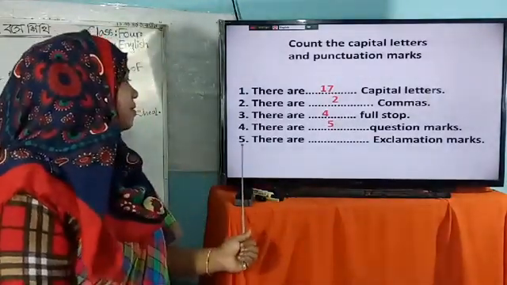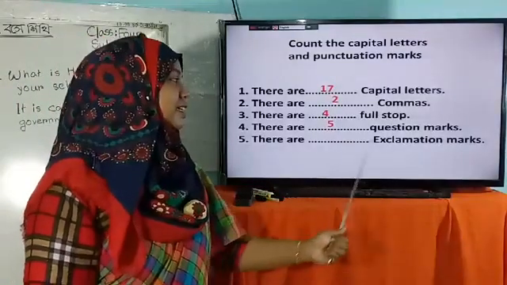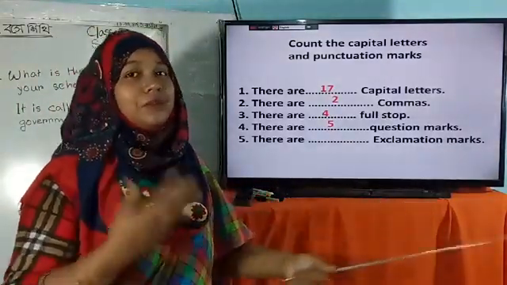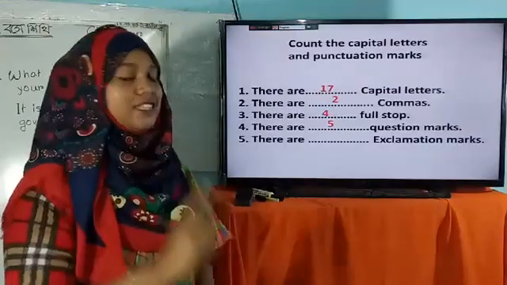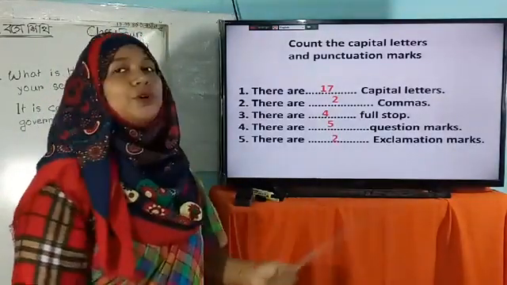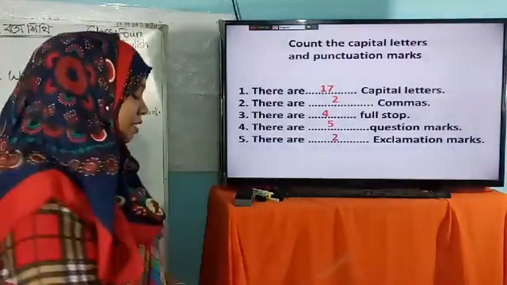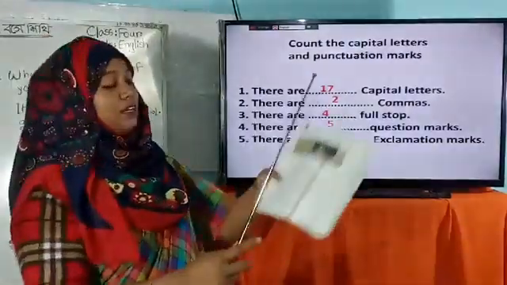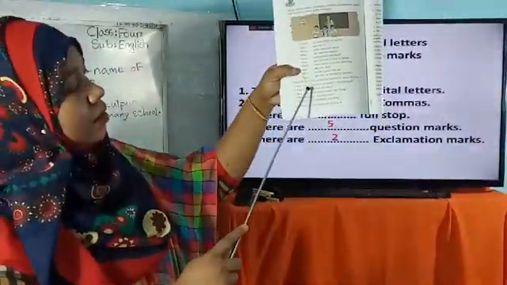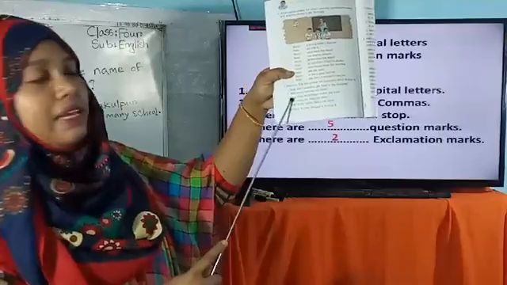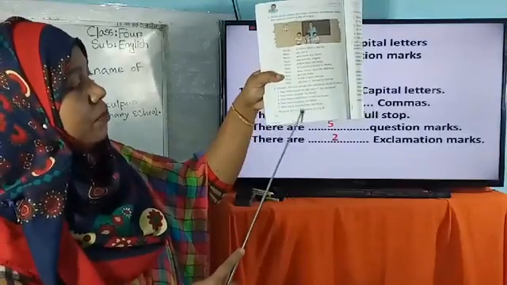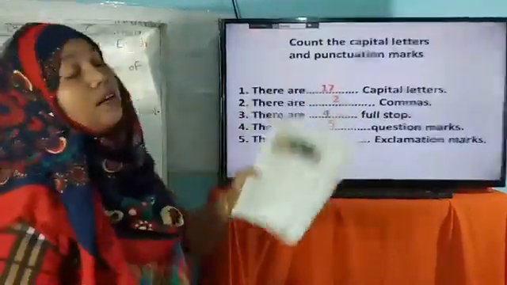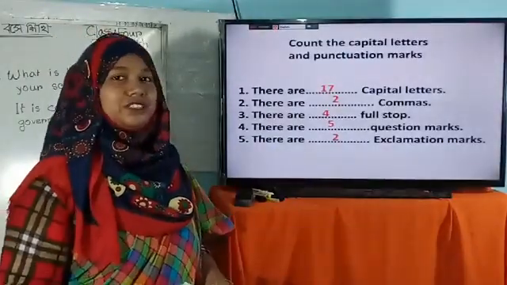And at last, number 5, there are dash exclamation marks. How many exclamation marks? Yes, you are right. Here are 2 exclamation marks. Now, dear student, look at your textbook. Here is a question, pair work number B. Here is number B. 5 questions, and now we have to answer these questions. Okay?